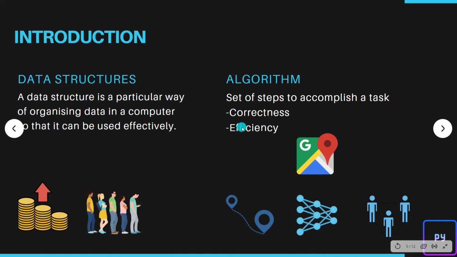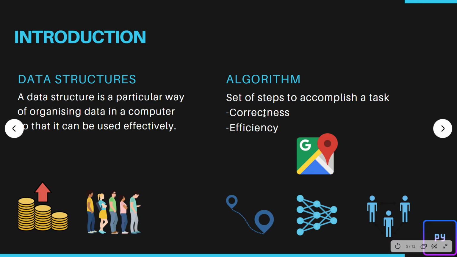Second is efficiency. It should not be that we implement some 2 GB or 3 GB program and waste our data structures and memory. We will work on data structures and algorithms. We will understand the importance of memory and time, time complexity and space complexity. So to understand more, let's take an example.